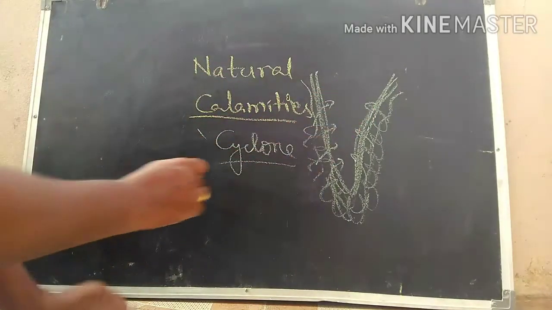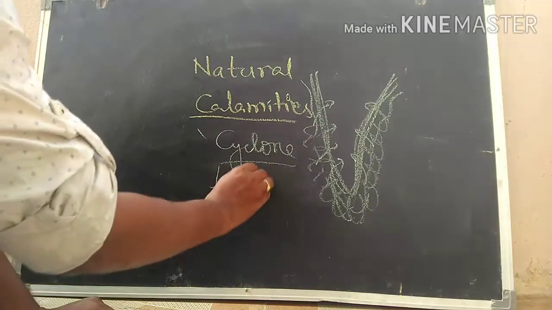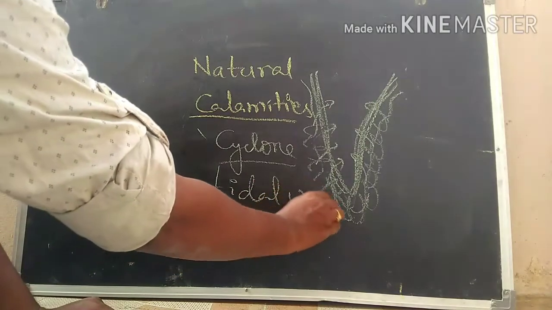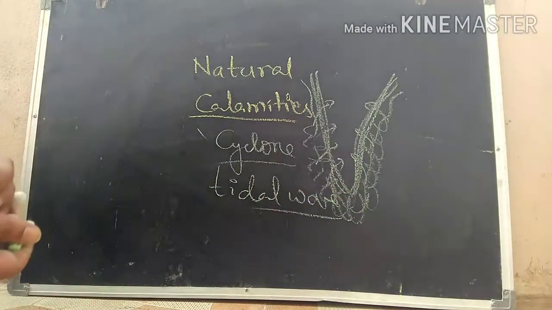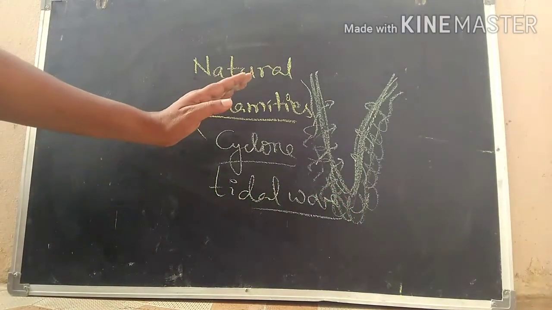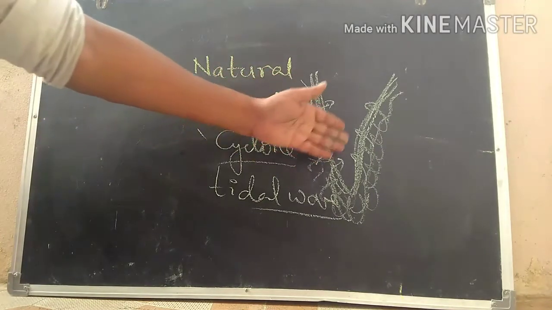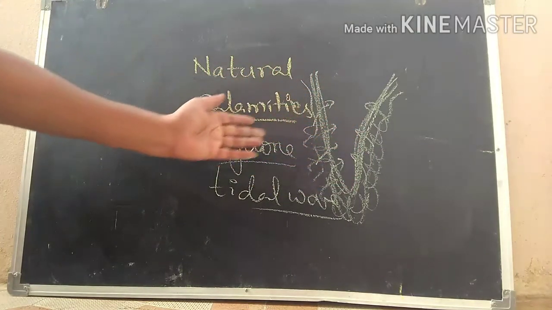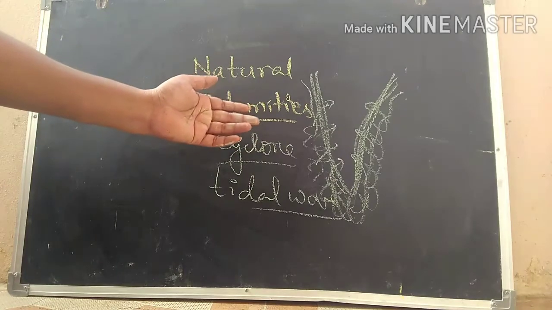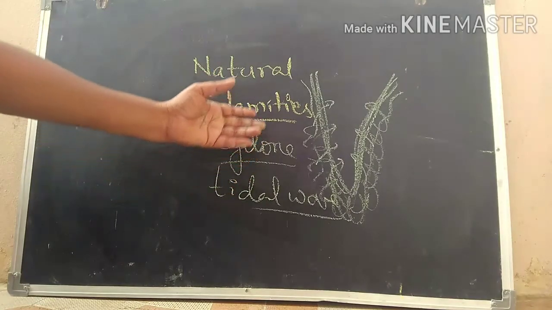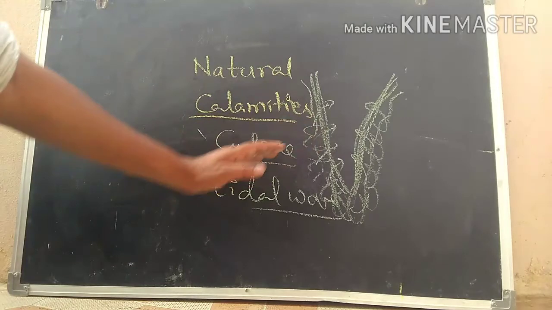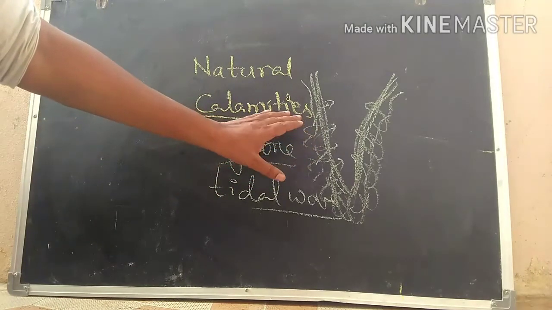It is called a tidal wave. This tidal wave rises and enters into the locality where the people are living at the coastal region of our country, right? These rising waves lead to flood.